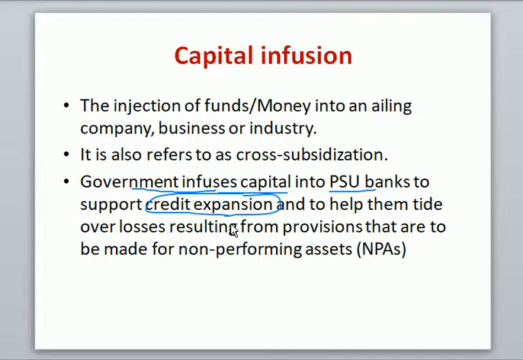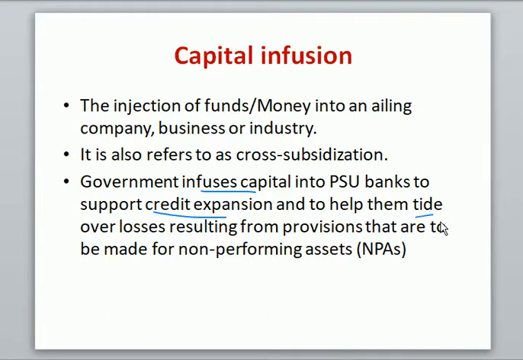In order to keep the cycle of giving loans going to the credible, genuine customers who want to take genuine loans and pay on time, they should not be demoralized or discouraged. For that, what does the government do? It gives some amount of capital to the banks so that they can continue the cycle of giving loans. This is what happened in our country, and this is what we call capital infusion. The government infuses capital into the banks to support what? Credit expansion.